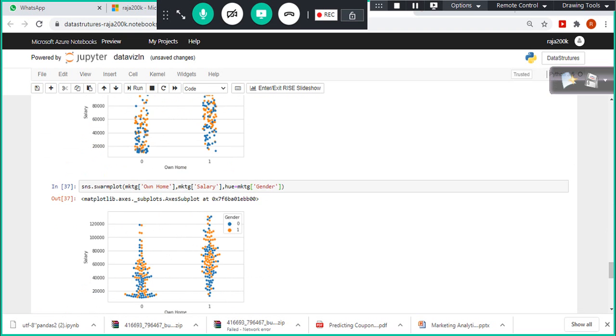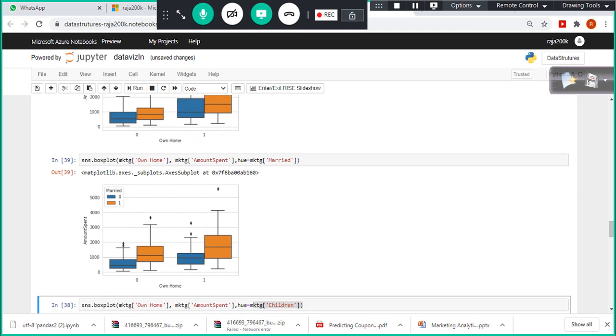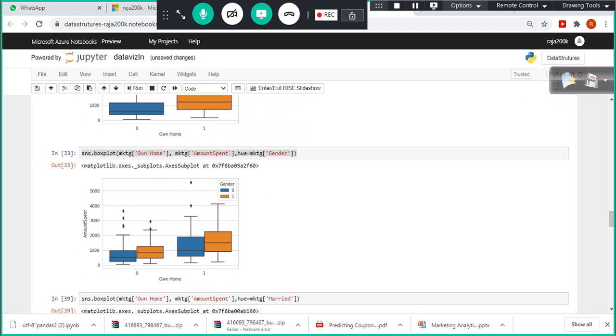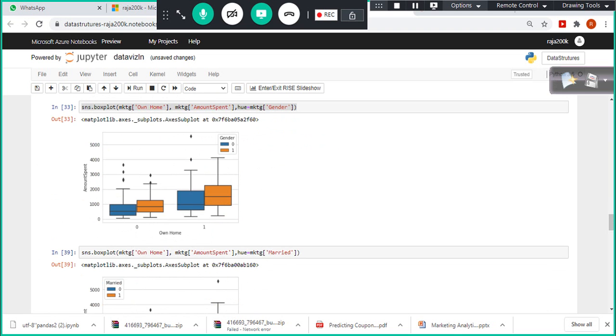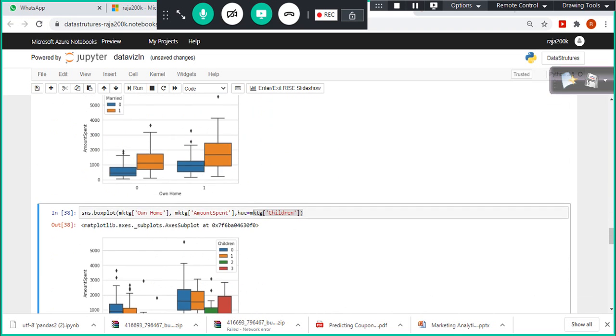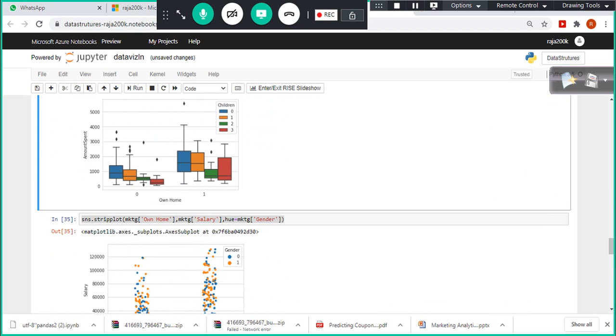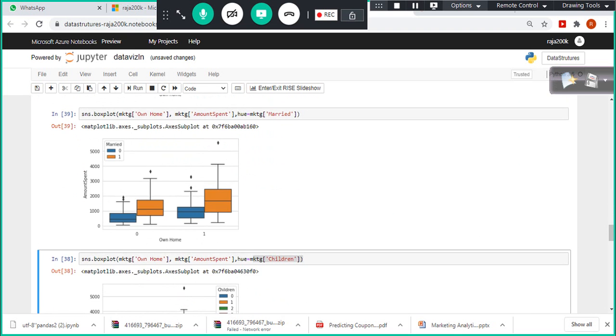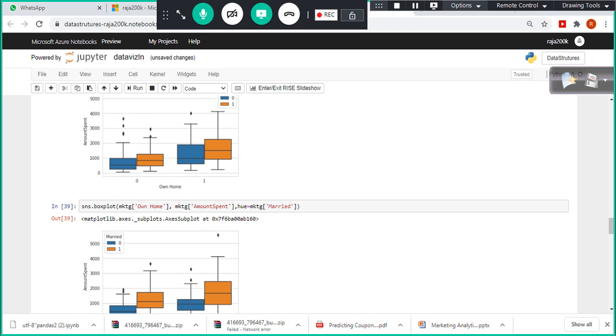So for that, what we tried, with this chart, we concluded on gender: most of the male spend is more. We can compare and relate with this one, by comparing and relating this one.